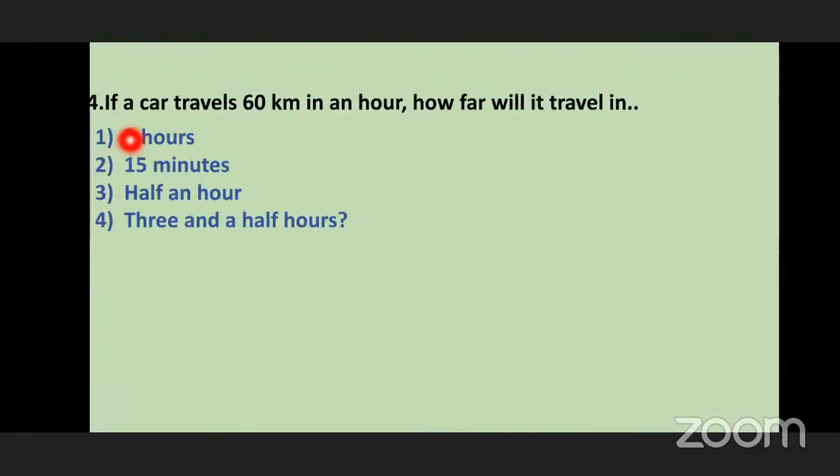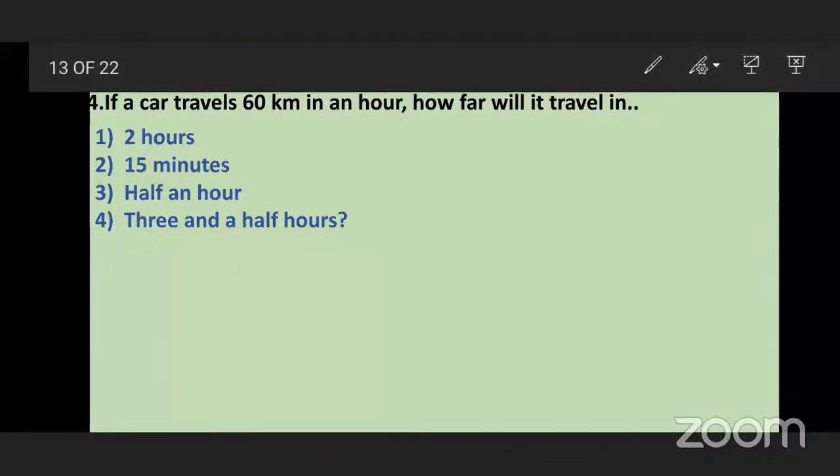I am reading this fourth question now. If a car travels 60 kilometers in an hour, how far will it travel in 2 hours, 15 minutes, half an hour, and 3.5 hours? Four different times are given. First of all, in 1 hour there are 60 minutes. So first we have to find how much that car will travel in 2 hours.